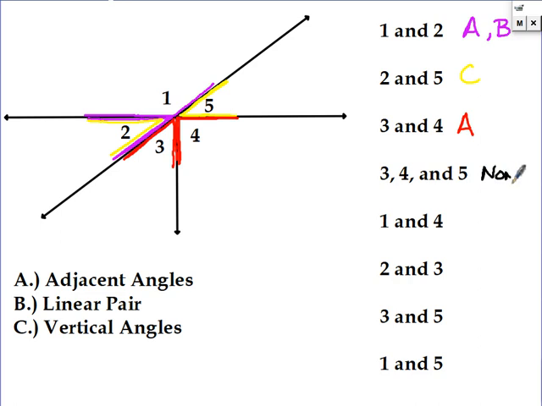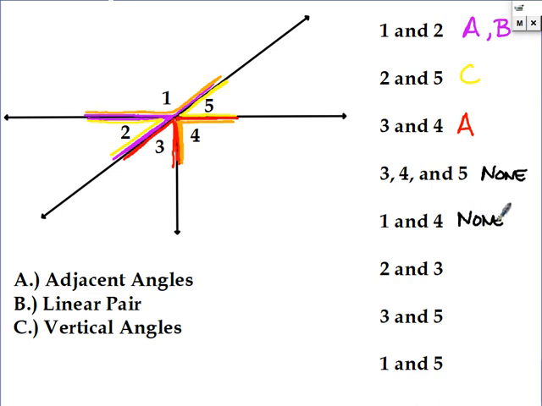Okay, 1 and 4. So 1 is this big angle here, and 4 is this angle here. So are they adjacent? No. They do share a vertex, but not a side. Are they a linear pair? No, because they're not adjacent, so they certainly don't form a line. And their sides do not form two lines either. So even though it looks like maybe you're thinking they might be vertical, they're not. They don't create two lines. They do create this one line, if I'm looking at the orange, but then this one goes up this way and this one goes straight down. So that's not going to be a second line. So actually 1 and 4 are also none of these.